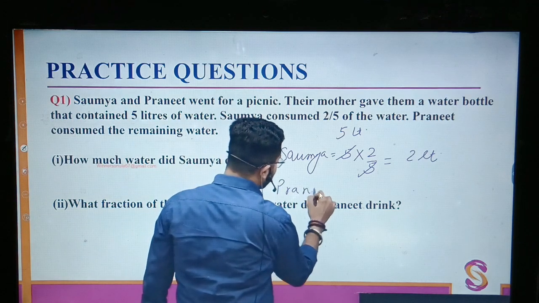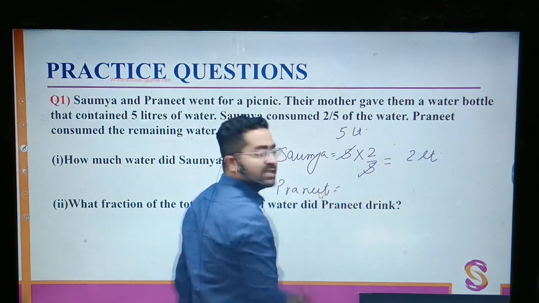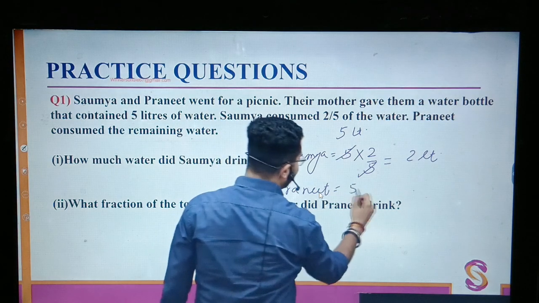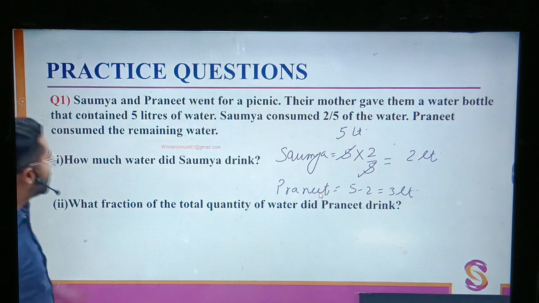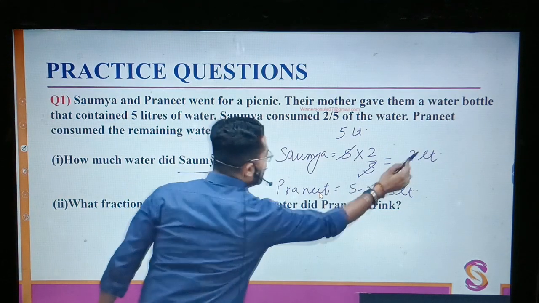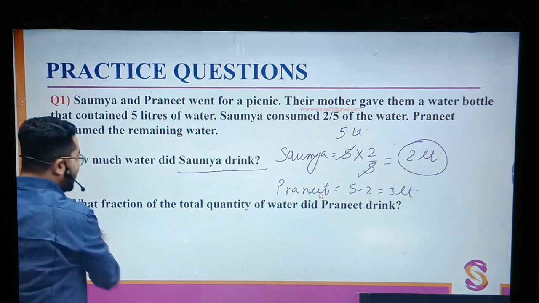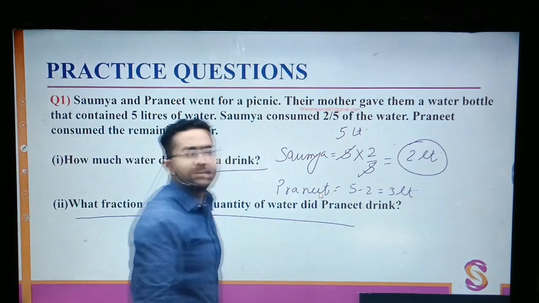So Praneeth consumed how much? 2 liter Soumya consumed, total 5. So remaining will be 5 minus 2, 3 liter. How much water did Soumya drink? 2 liter. Got it? What fraction of total quantity of water did Praneeth drink?